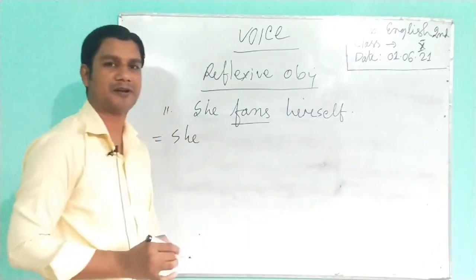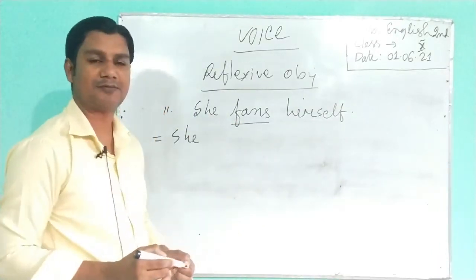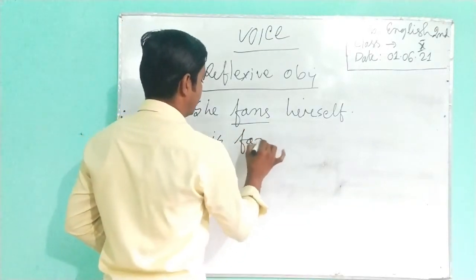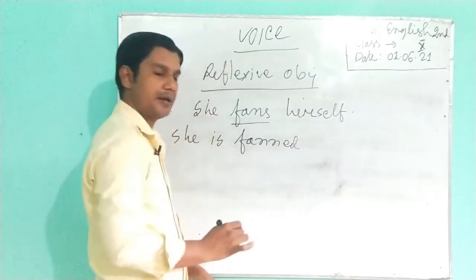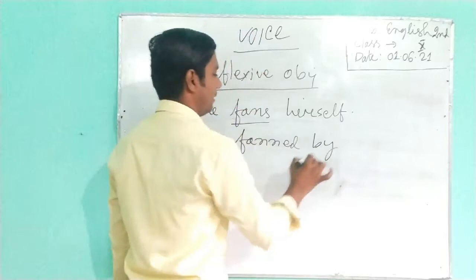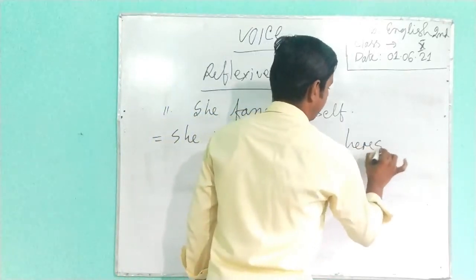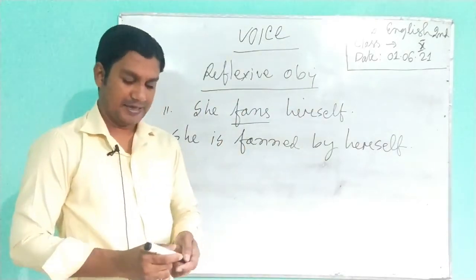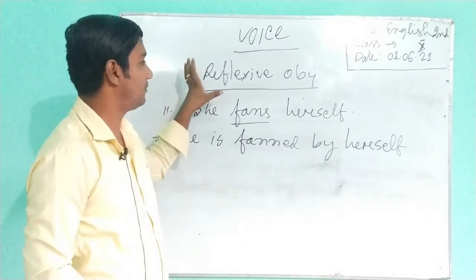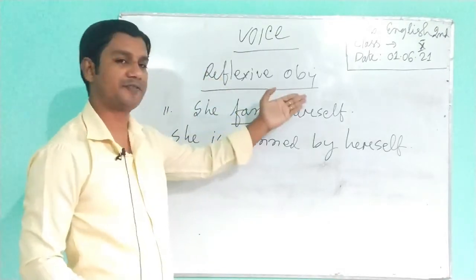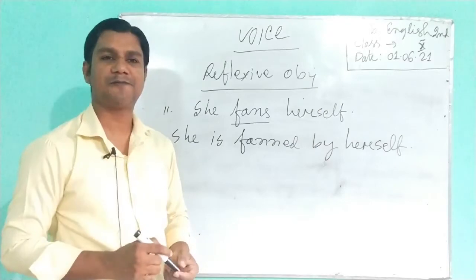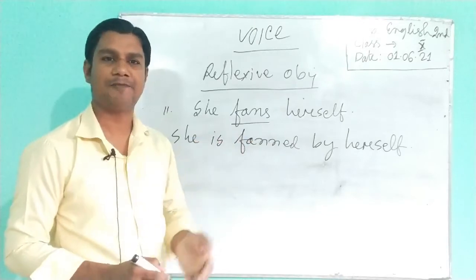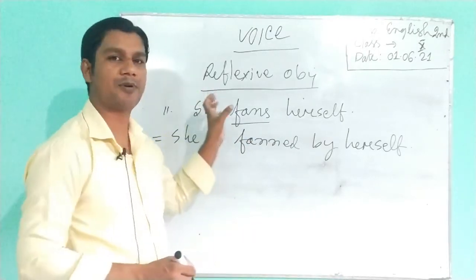Fans is in present form, fan. And in the case of present indefinite tense, we can use am, is, are. She, that means she is. Then verb past participle, fanned, and we can also use by, and the object will remain unchanged. That means herself. That means she is fanned by herself. Actually, you all know these two kinds of objects from today: double object and reflexive object. Actually, I think it will be very beneficial for you, and if you observe the class carefully and know the rules basically quite well, then it is very easy for you to answer all kinds of reflexive or double object questions in any kind of exam.